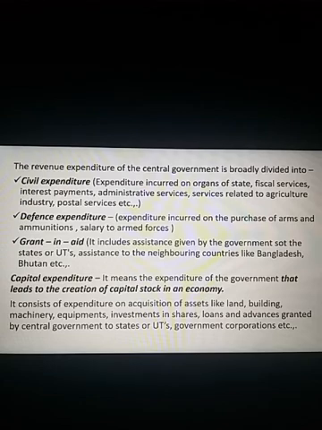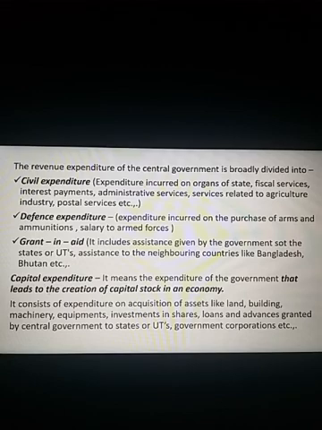See here, let us say if the government purchases an asset like equipment or machinery from XYZ country, it pays money, that's an expenditure, but it will create a stock. So any such government expenditure which creates a capital stock, you can group under capital expenditure.